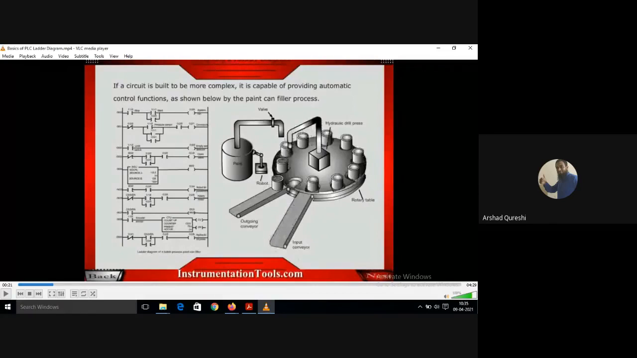So all this automation is done with the help of a PLC. The PLC is operating the valve, the robot, the hydraulic drill, the rotary table, the input conveyor, the outgoing conveyor. All the things are done with the help of a single PLC. Single PLC is controlling it. Of course the robot is also controlled, a simple robot. It is just capping the container. All these things are done with the help of a PLC.